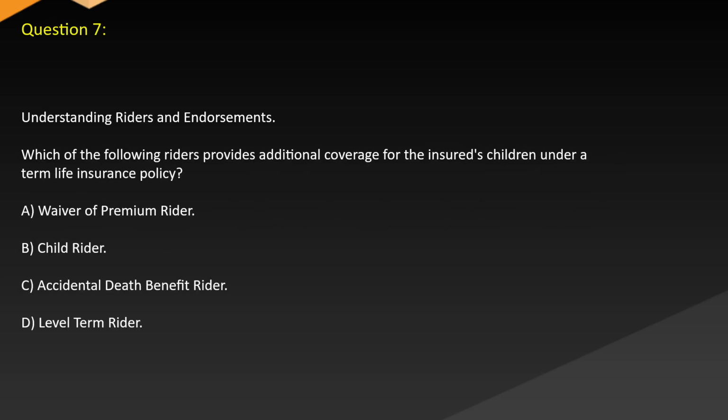Question 7. Understanding riders and endorsements. Which of the following riders provides additional coverage for the insured's children under a term life insurance policy? A. Waiver of premium rider. B. Child rider. C. Accidental death benefit rider. D. Level term rider.